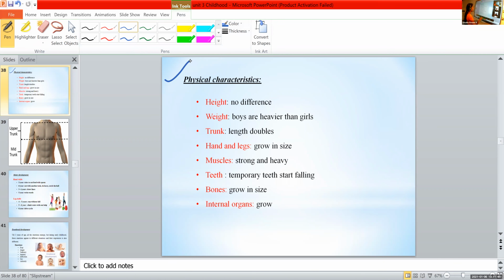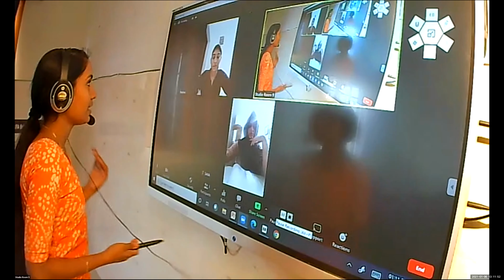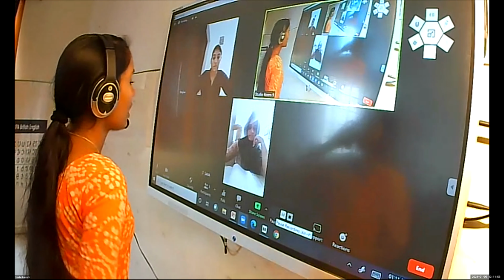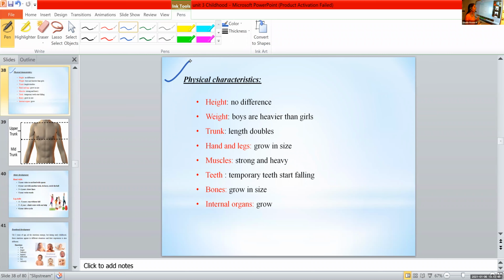What about the height in infancy, Meghna? Is there any difference between boys and girls? In inches. Okay. Here, basically, there is no gender difference. There is no difference between boys and girls according to their height. Almost the same height. Okay, that is the first one. Their height is almost the same. Next is weight.